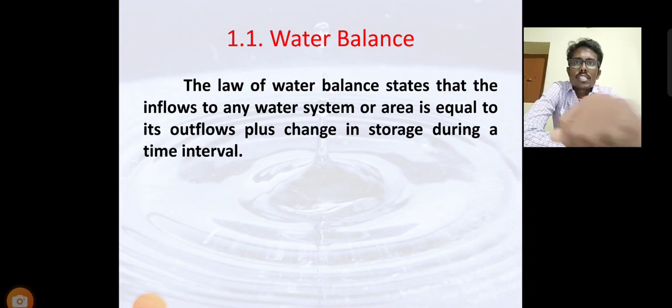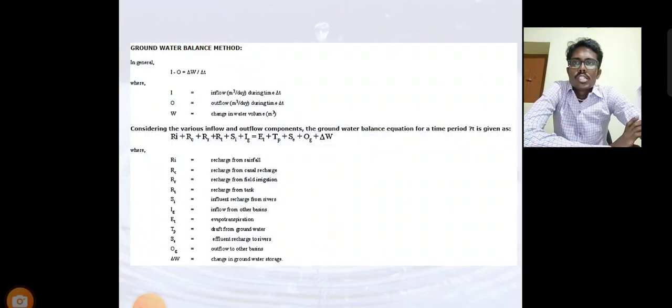What is groundwater balance? It's water balance. The law of water balance states that the inflow of any water system in an area is equal to its outflow plus the change in storage during the time interval. It's called the water balance equation. So the groundwater balance equation states, in general, I minus O, inflow minus outflow, is equal to the change in water volume at that time.